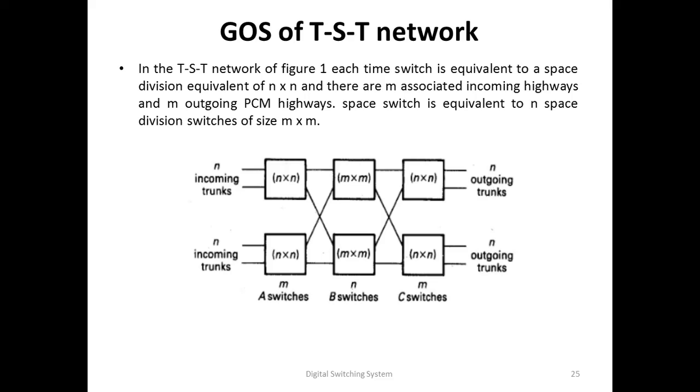Each time switch is equivalent to a space division equivalent of n into n cross points, and there are m associated incoming highways and m outgoing PCM highways. Therefore, A switches are total m and C switches are total m, each of size n into n cross points. Similarly, B switches are space switches, equivalent to space division switches of size m into m, and these are n in number.